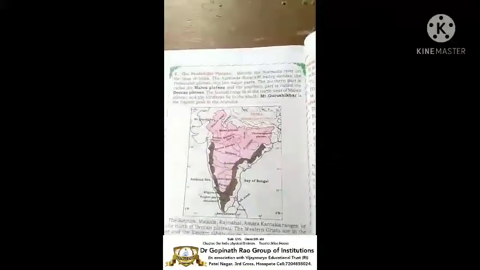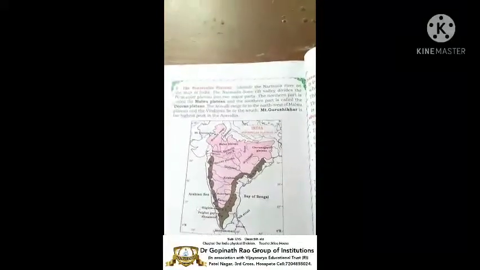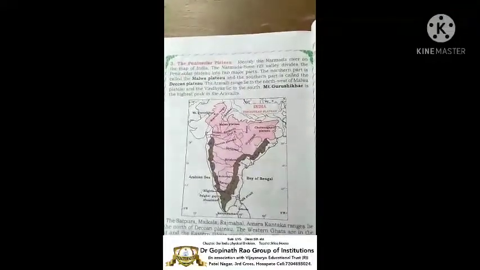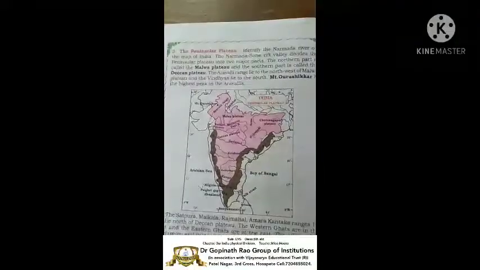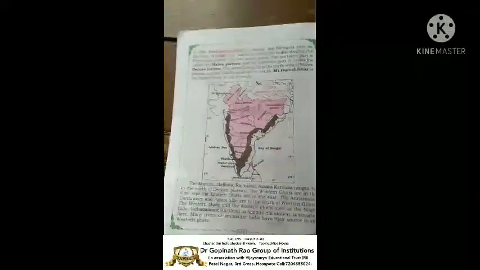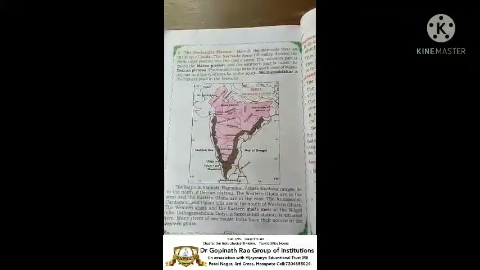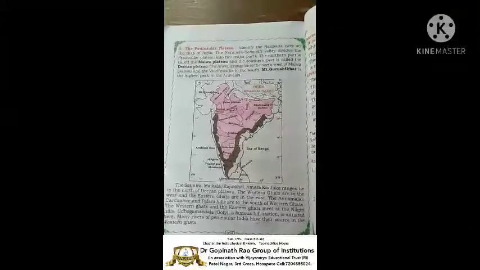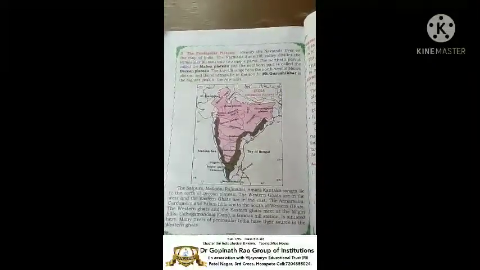And we have a very interesting tourist place, that is Mount Guru Shikhar. It is the highest peak of the Aravallis. The Satpura, Maikala, Rajmahal and Amarakantha ranges are also to the north of the Deccan plateau.